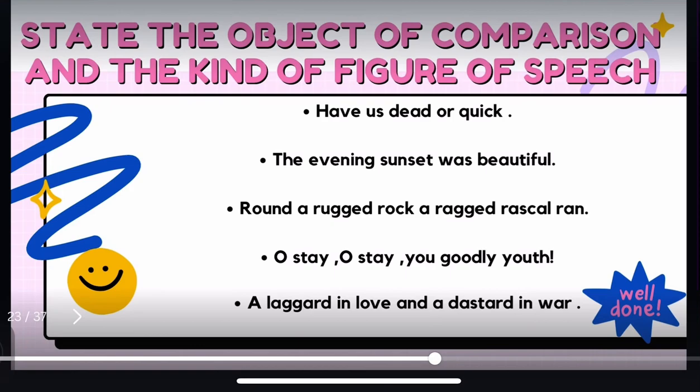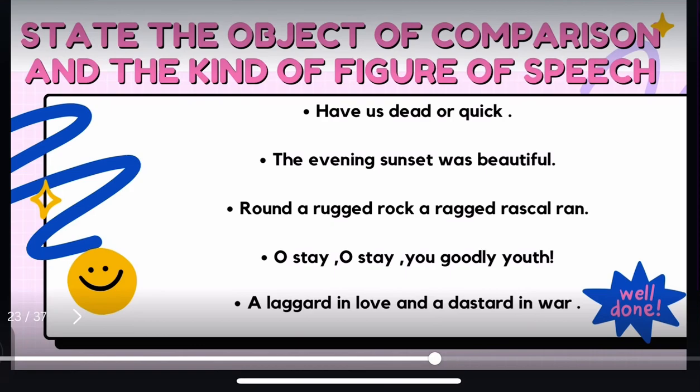Let us see the second example. The evening sunset was beautiful. Which figure of speech is there in this sentence? Yes, the figure of speech here is tautology because evening and sunset are words which have mostly similar meaning. Evening also refers to having a sunset at that point of time, and sunset happens in the evening. So they have similar meanings. That's why they are an example of tautology.